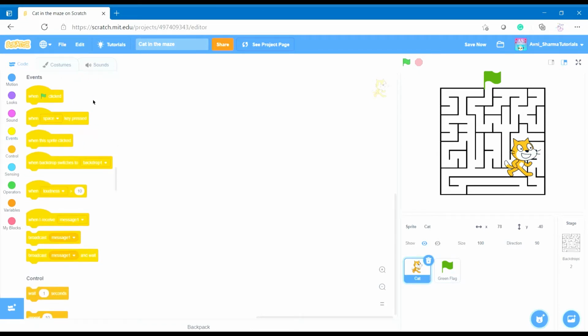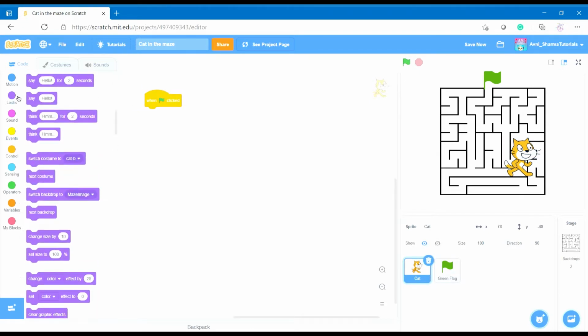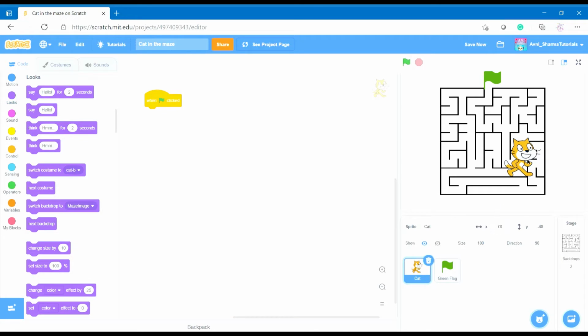When green flag clicked, let's see how much size we want it. Now, 1 is the most minimum value. But why did it change to 5? Because Scratch only lets us go to a particular size depending on how big the sprite or character is.